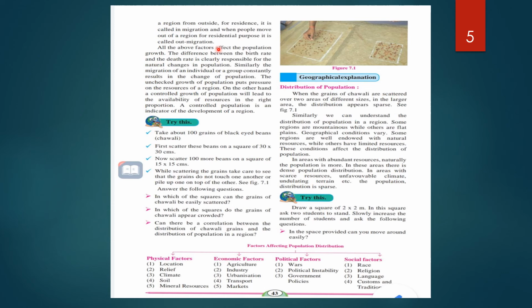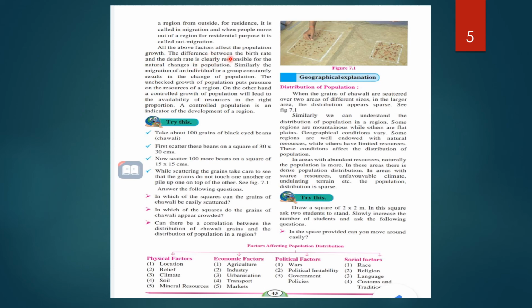So it's a migration. There are two types, in migration and out migration. When people move into a region from outside for residence, it is called in migration. And when people move out of a region for residential purpose, it is called out migration.